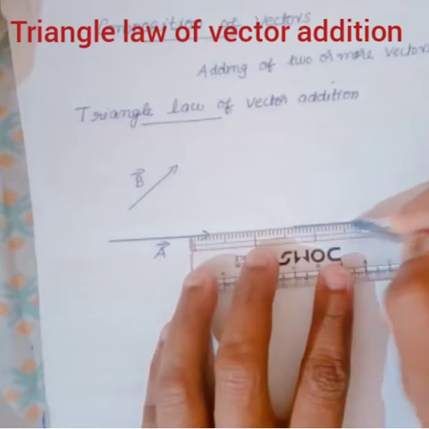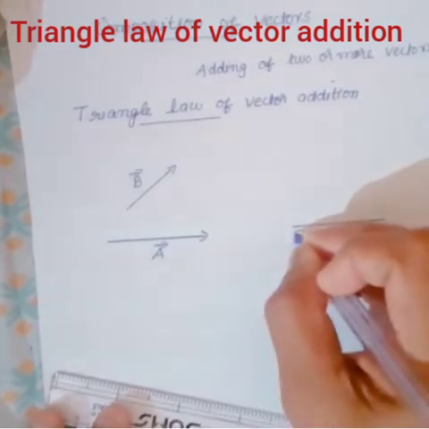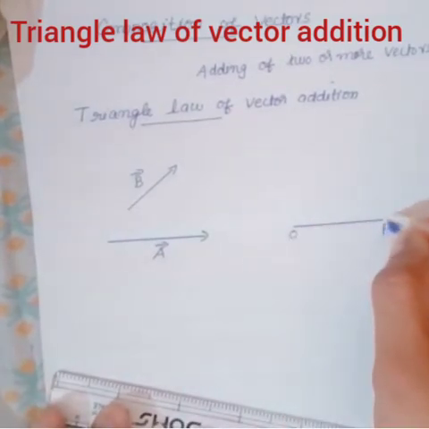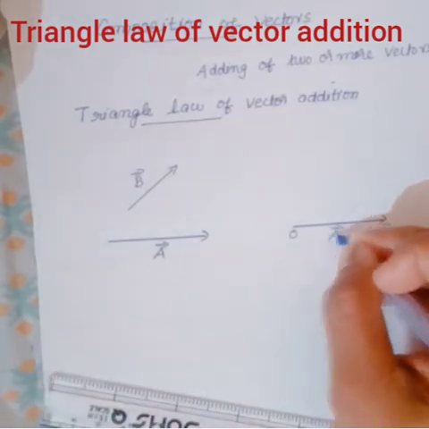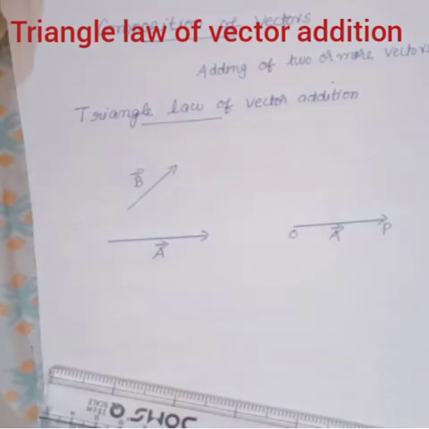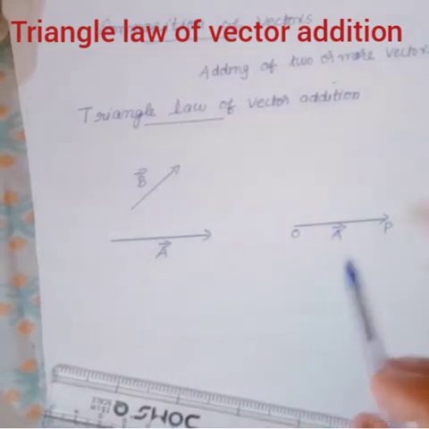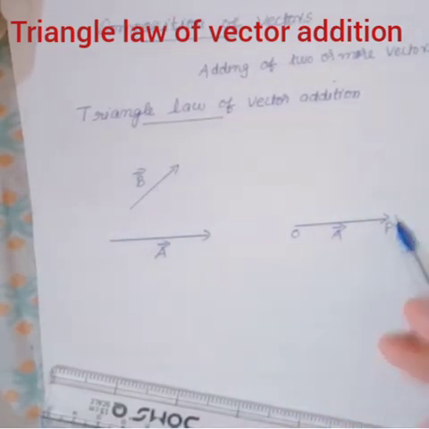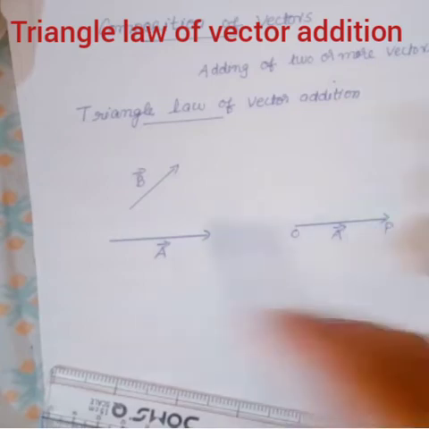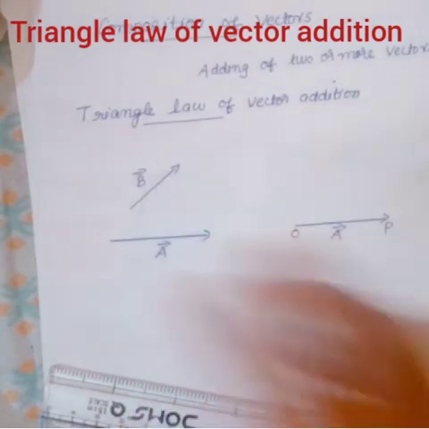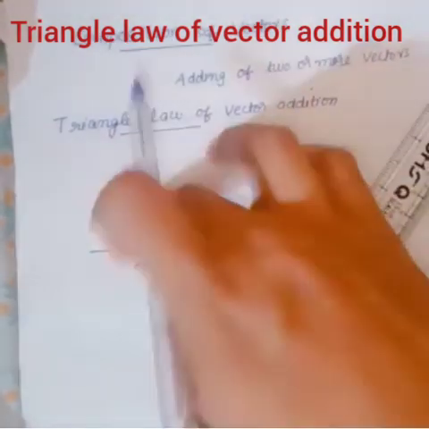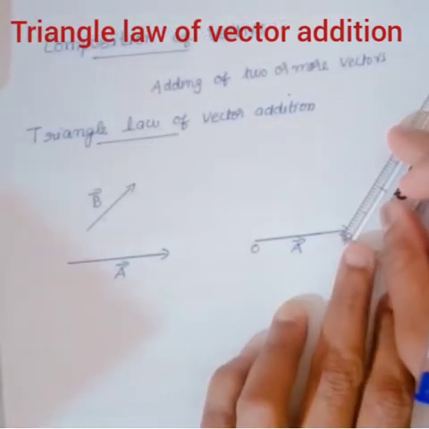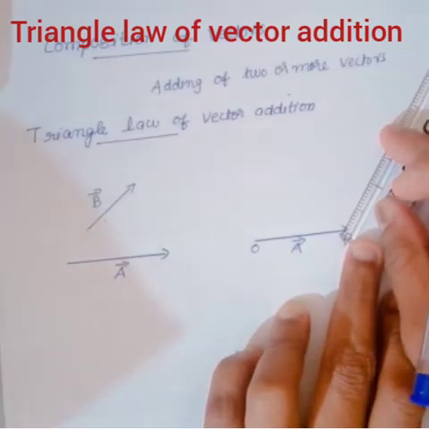It is parallel to which vector? Vector A. Then draw another vector PQ which is equal and parallel to which vector? B. In the same direction as vector B, we have to draw another vector PQ.